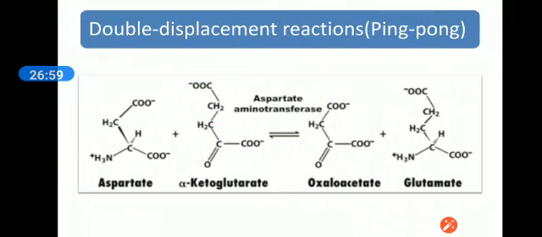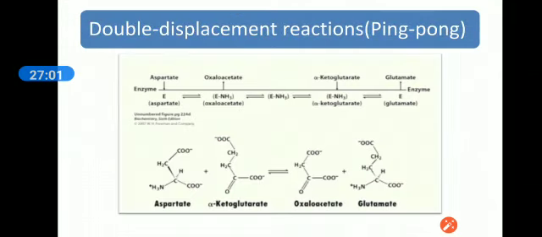Let's see it in another description. Suppose the same reaction, aspartate and alpha ketoglutarate. Here the enzyme AST interacts with the aspartate, takes up its amine group, and after the deamination, aspartate is converted into oxaloacetate.